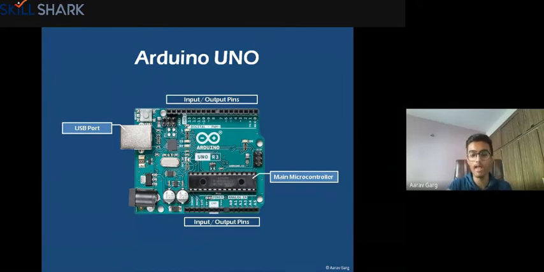Because what will happen is, if you want to build a robot, you have to write a program in a computer and then connect it through a USB cable to this. And then you can upload the program to this board. So you can see this black color thing, right? The main microcontroller. When you upload the program through this, it will get stored here in the main microcontroller chip. And these pins are connected to the microcontroller.